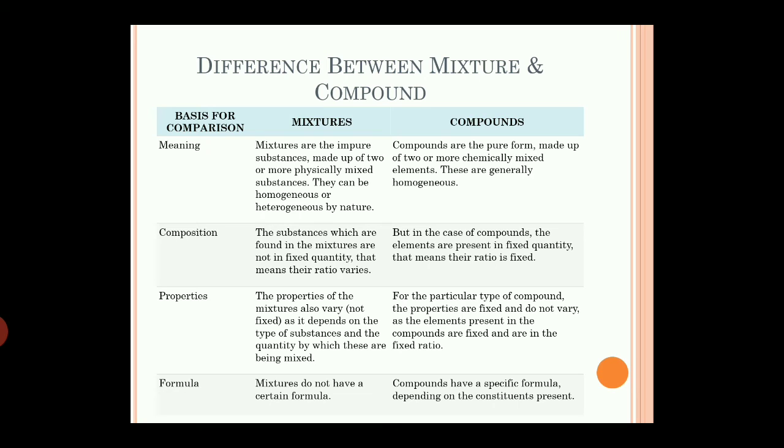Now, what are the properties of mixtures? The properties of the mixture also vary. That means they are not fixed, as it depends on the type of substance and the quantity by which these are being mixed. And in compounds, for the particular type of compound, the properties are fixed and do not vary, as the elements present in the compounds are fixed and are in the fixed proportion. Now, mixtures do not have a certain formula, as their proportion is not fixed, while compounds have a specific formula depending on the constituents present in it.